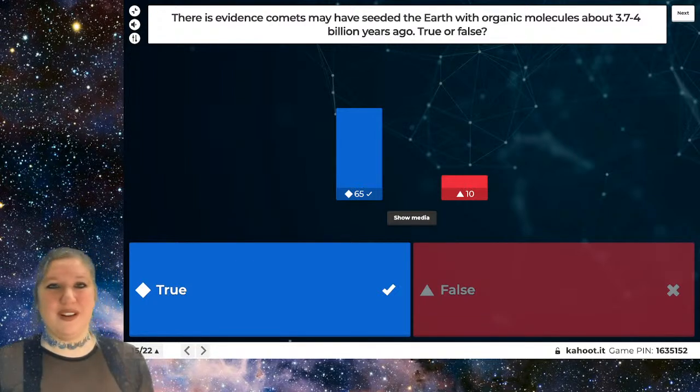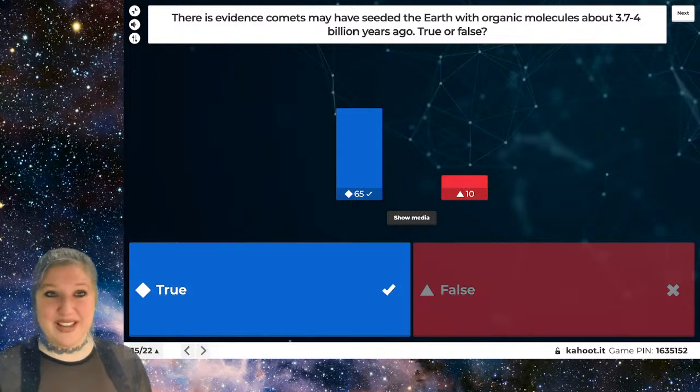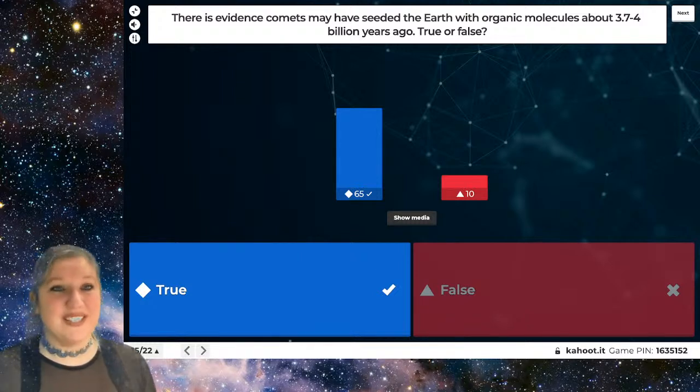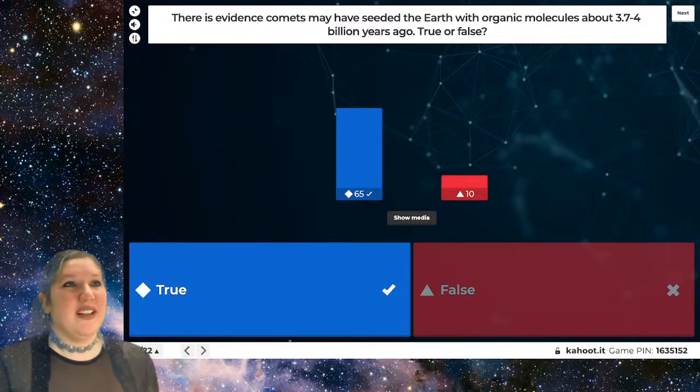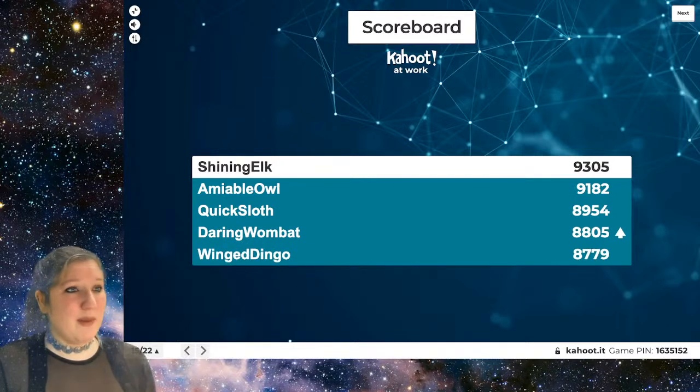And this is when the Earth was just brand new and there was stuff hitting it all the time. And we think that there were a lot of comets that were hitting the Earth at that time, adding water to it, and also organic molecules such as protein, or the building blocks for proteins and sugars and stuff like that.